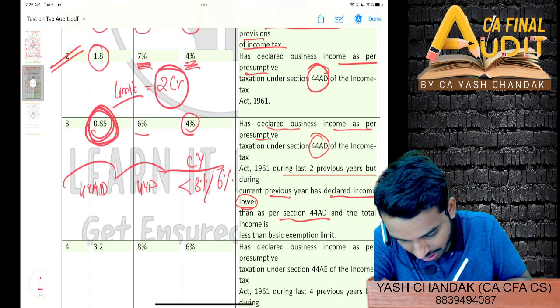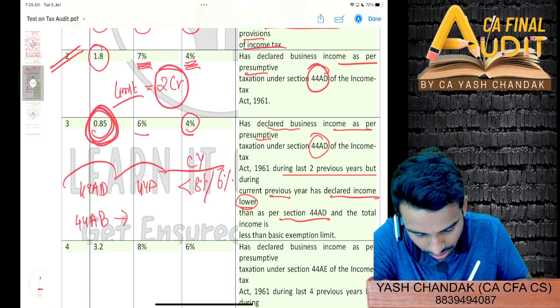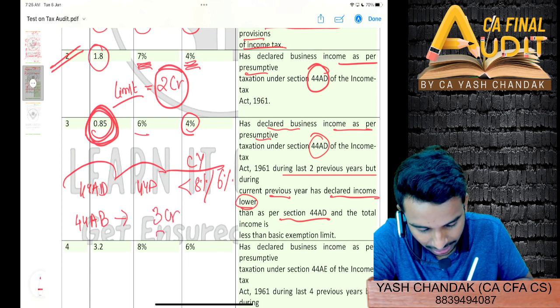Tell me, suppose under section 44AB the turnover is say 3 CR and the income is less than the basic exemption limit.